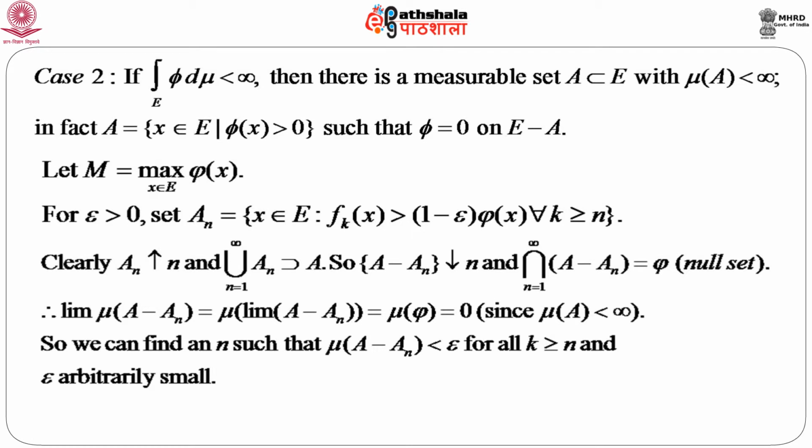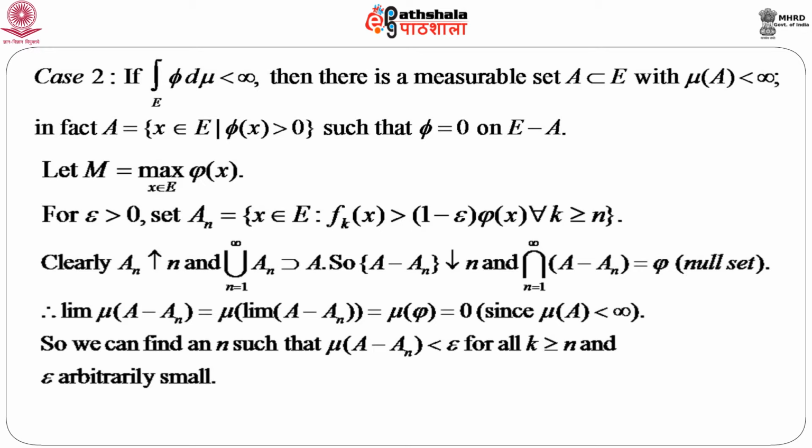Again, clearly exactly the same way, A_n is increasing in n, and the union of A_n from 1 to infinity contains A. So, naturally A minus A_n is decreasing in n, and since this is a decreasing function of n, it decreases to the intersection of A minus A_n, which is nothing but the empty set. This is a null set.